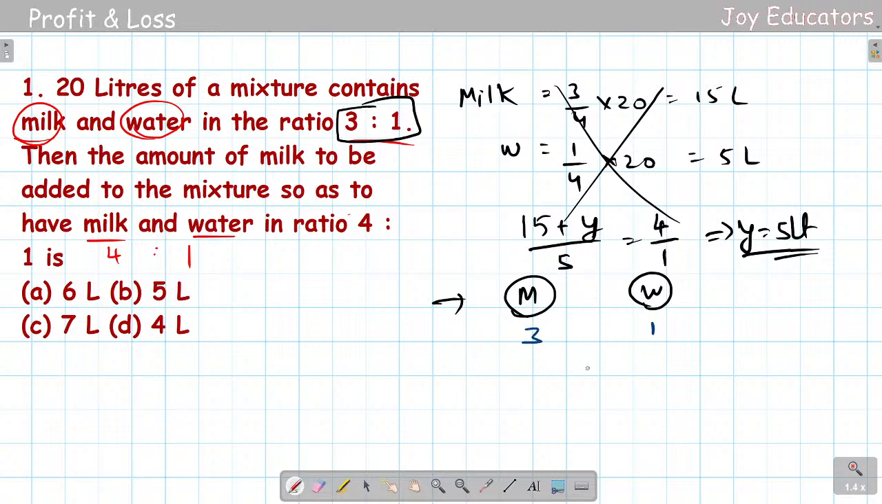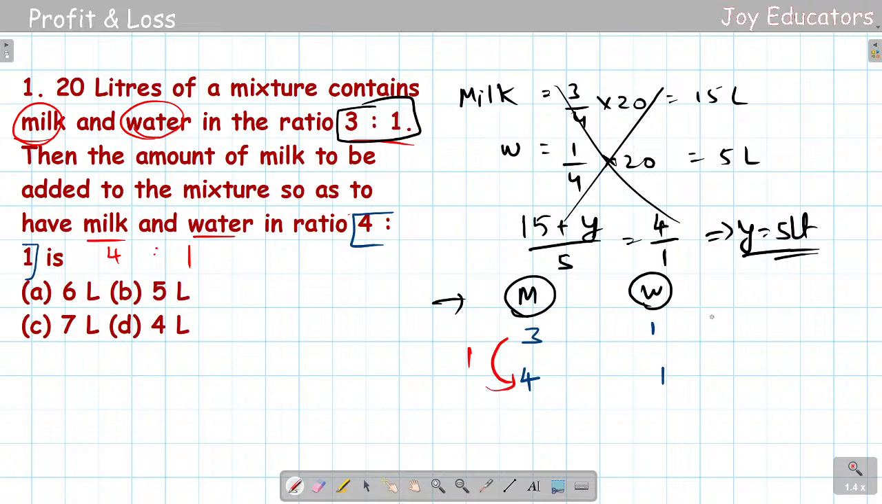Okay, so next I'll be seeing the next thing. Milk and water, I need to get 4 is to 1. So the final ratio will be 4 is to 1. So I get 4 is to 1. You can see there is an increase of 1 liter here. Yeah, that's it. You got it completed.